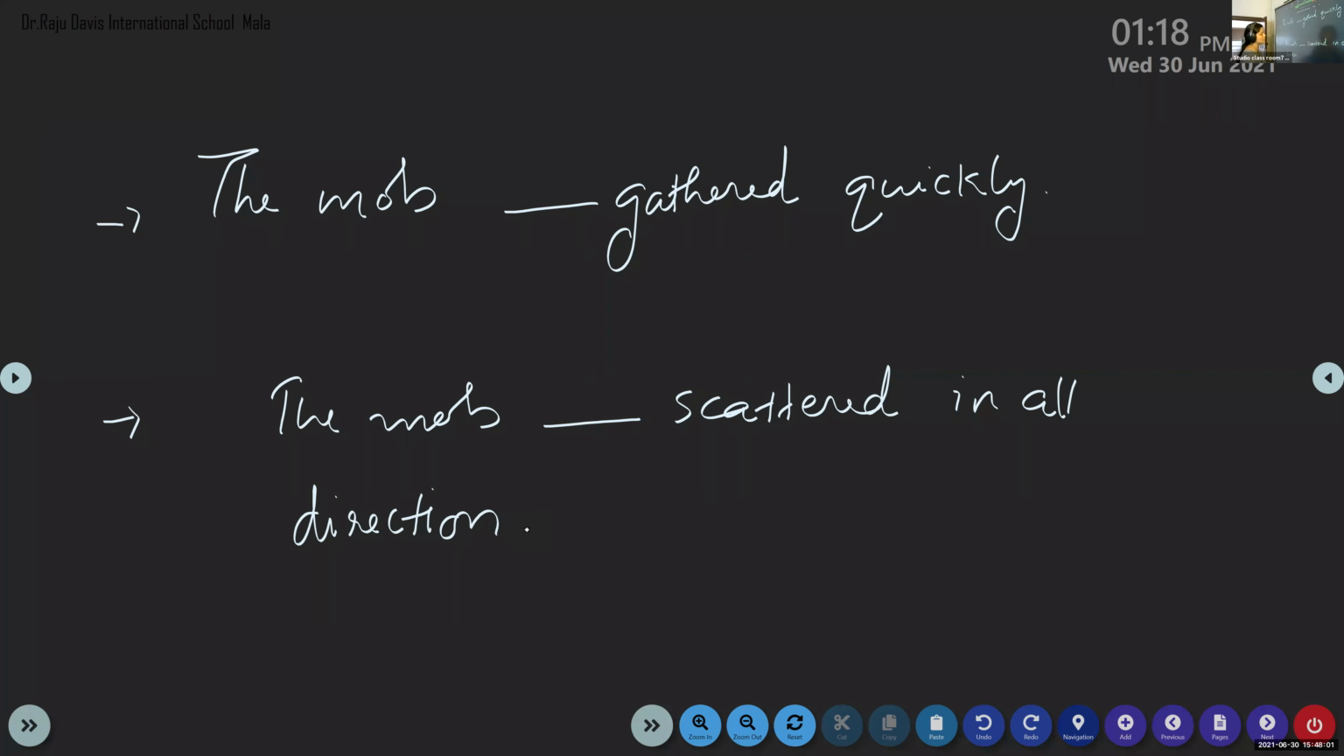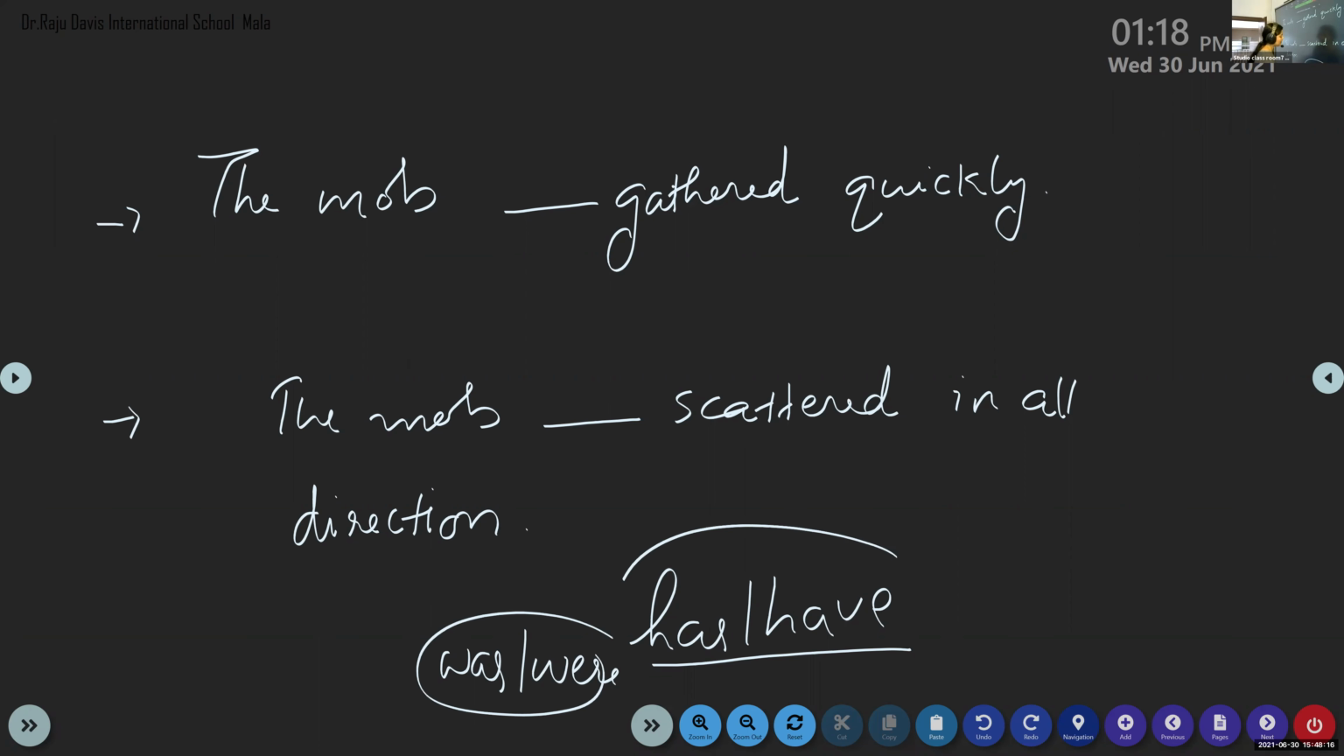So these are the two sentences. You have two options: has or have for the first, and was or were for the second. Can you use the right word? For the first sentence, you can use the first option, has or have. For the second sentence, you can use the second option, was or were. This question goes to, let me select a person, Ayan Muhammad. Ayan, my son, look at the board. The mob dash gathered quickly. You have options, either has or have. Which one do you opt? The mob has gathered.